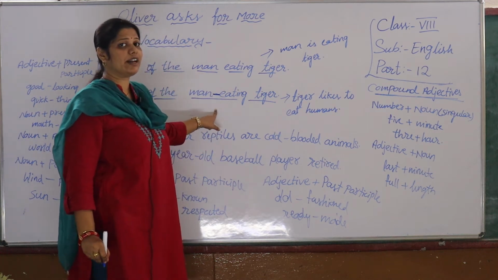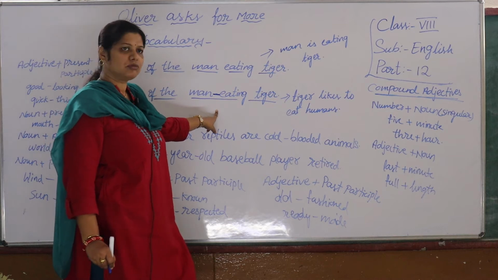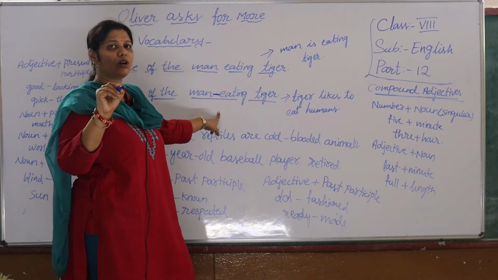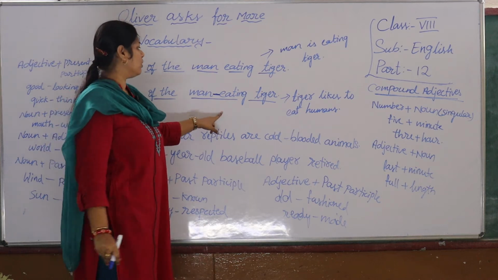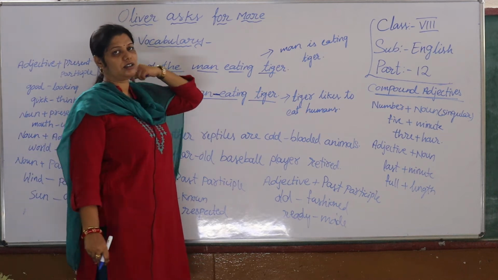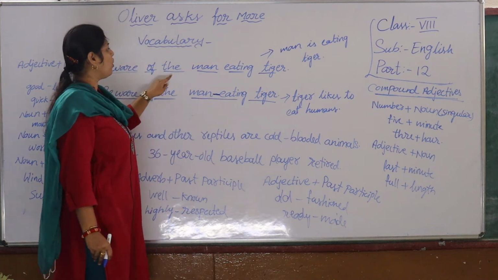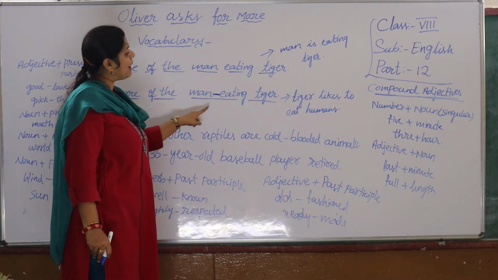What is this called, children? Hyphen. Yes, hyphen. So you understand, no? A small dash is called a hyphen, H-Y-P-H-E-N. Okay. So what is the difference between these two sentences, children? Read it once again. Beware of the man-eating tiger. Beware of the man eating tiger.